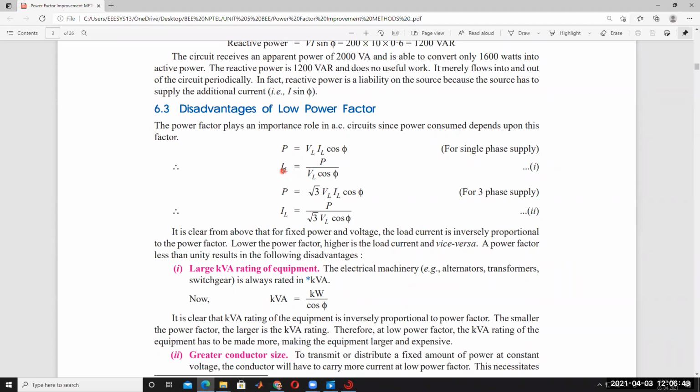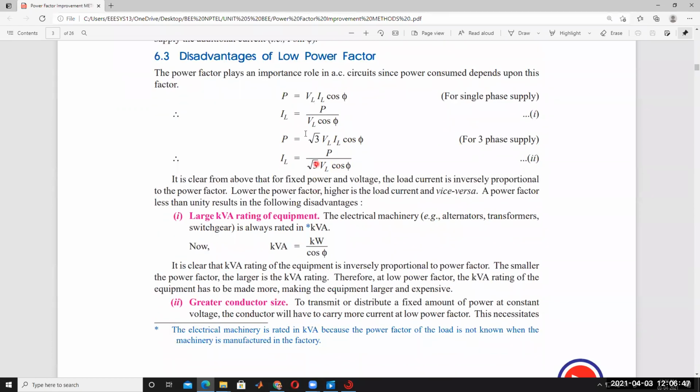So that is the problem with low power factor, for both single phase and three phase. When conductor size increases, the cost of the system increases, and more copper is required.